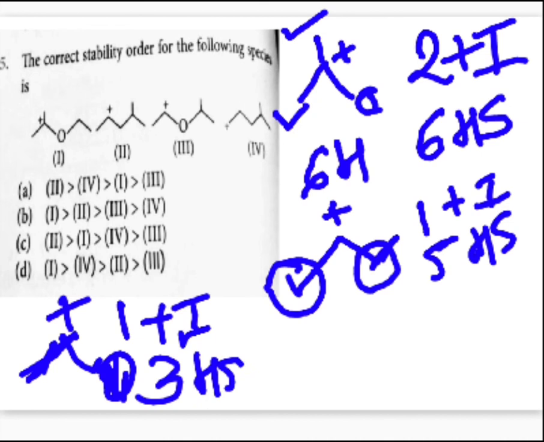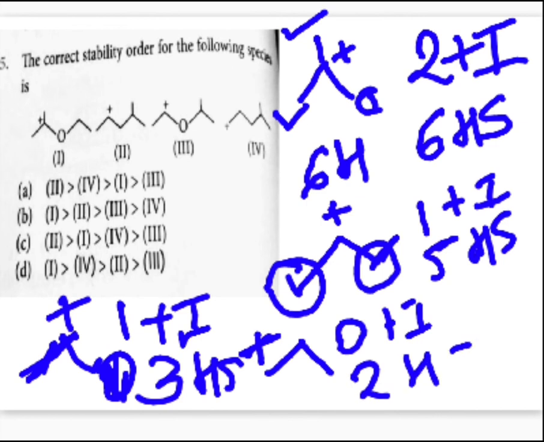And the fourth one is this way. This is the carbocation here, positive charge, right? In this case, no methyl group is directly linked with the carbocation. As a result, 0 plus I effect, right? And how many hyperconjugating structures? It has 2 hyperconjugating structures. Why 2? Because this carbocation is attached to this particular carbon atom, which has 2 hydrogen atoms. Because of those 2 hydrogen atoms, there will be 2 hyperconjugating structures possible in this case.